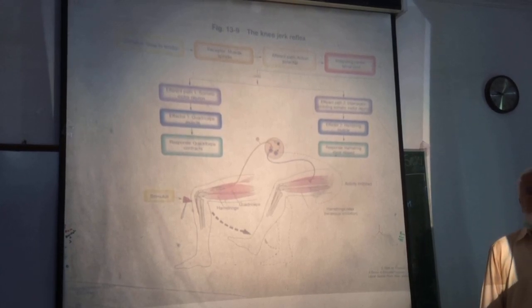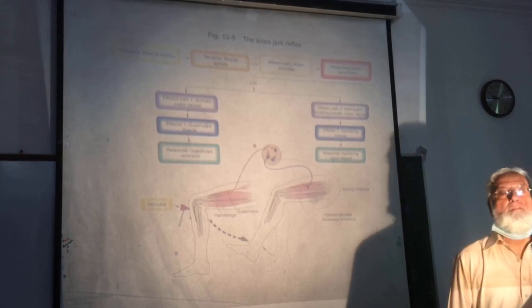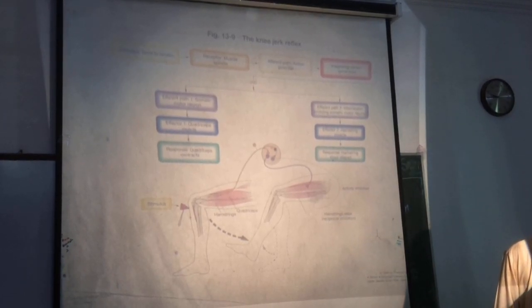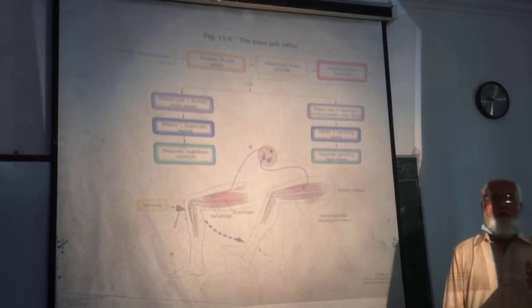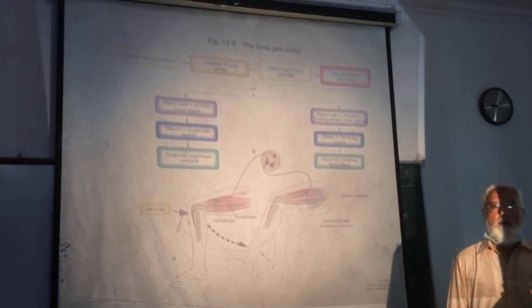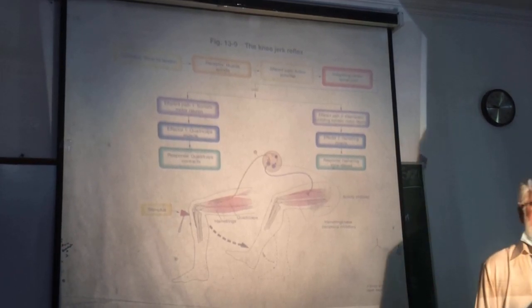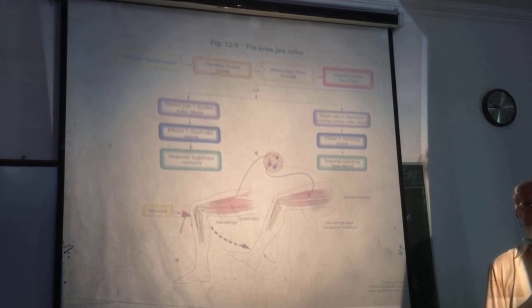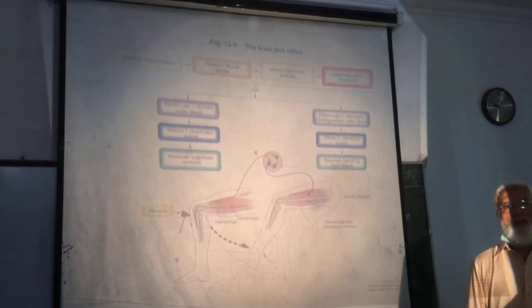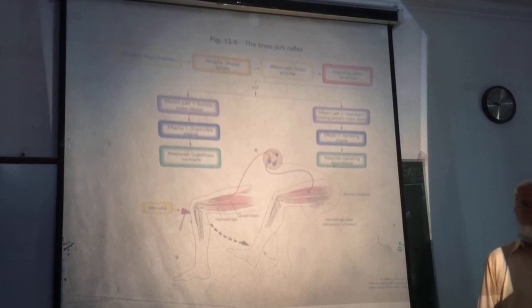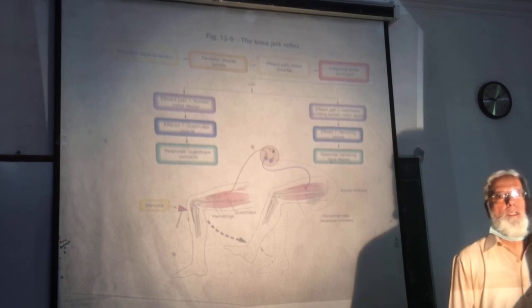Tendon jerks are diminished or absent in lower motor neuron lesions. This is the clinical significance of the tendon jerks.